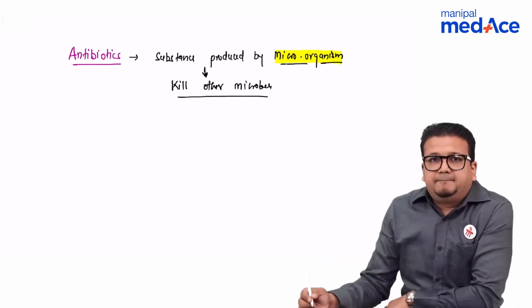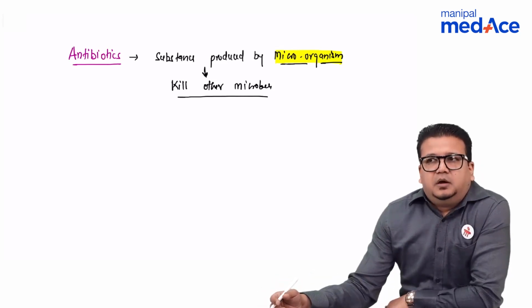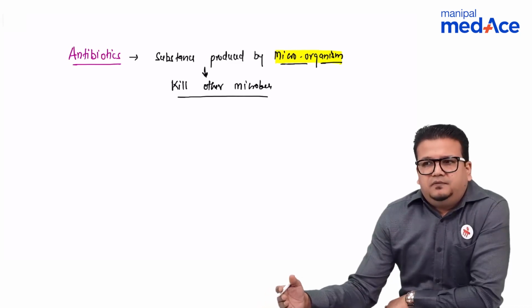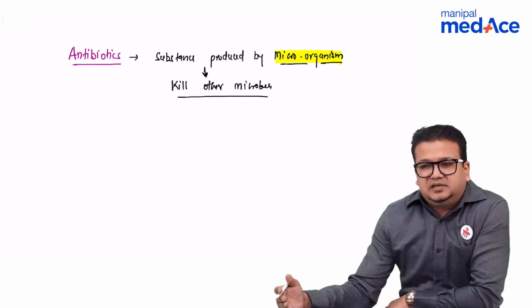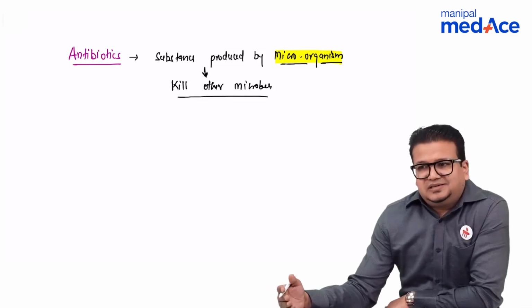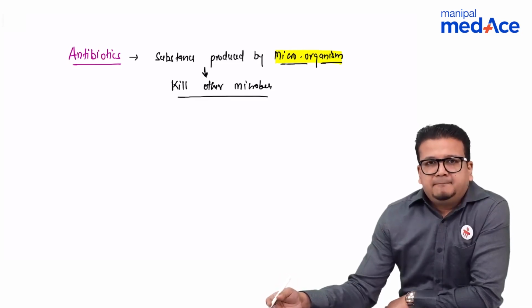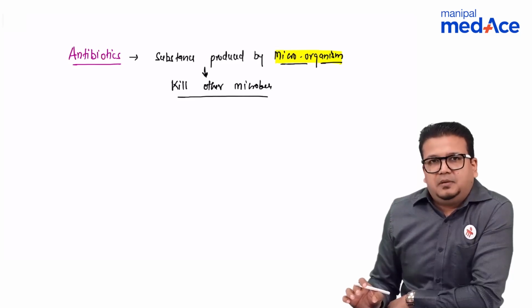Now today there are several classes of antibiotics which are commercially available. Now we can classify antibiotics on various bases. We can classify whether the antibiotic is broad spectrum or narrow spectrum. We can classify if the antibiotic is bacteriostatic or bactericidal. We can classify antibiotics on the basis of their mechanism of action. So there are several classifications which are available. We'll try to combine all these classifications. So let us see what is the best way to classify and remember antibiotics.